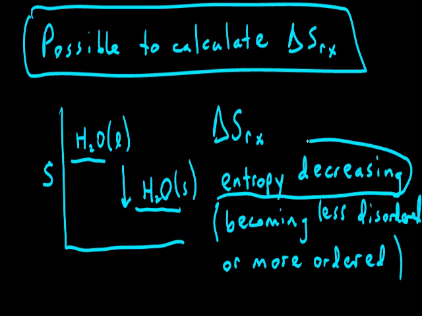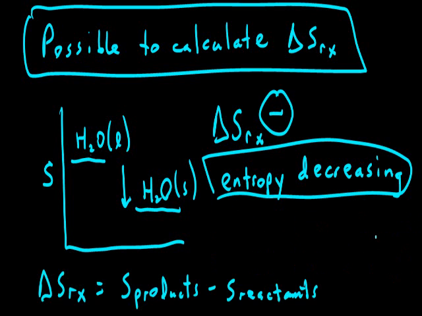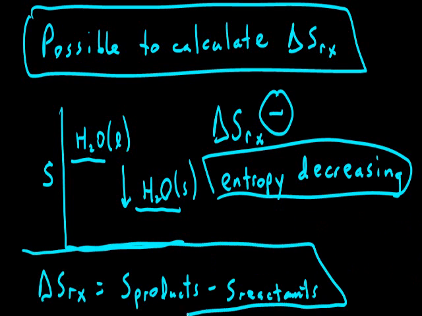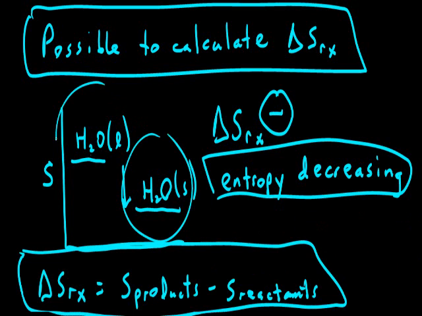With the decrease in entropy, our change in entropy for the reaction we would expect to be a negative number. We'd get the negative because if we're taking products minus reactants, the entropy state of our products is at a lower level than our reactants, and we're going to get a negative number for our change in entropy to indicate that the entropy of the system is decreasing.